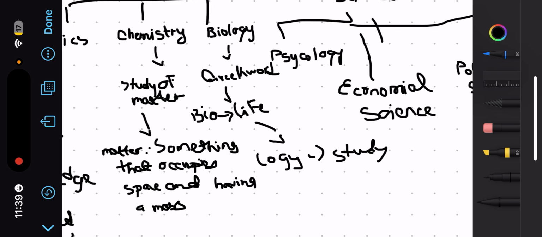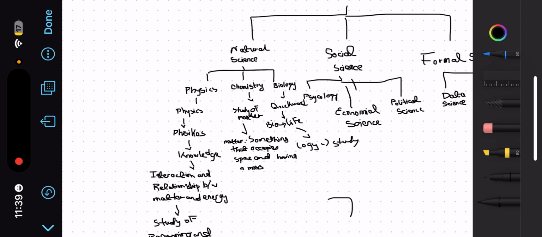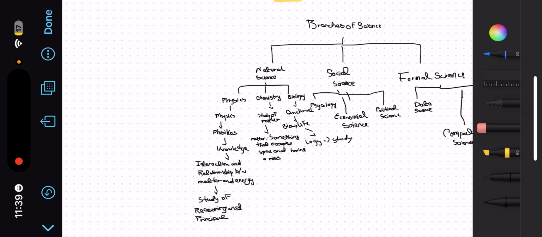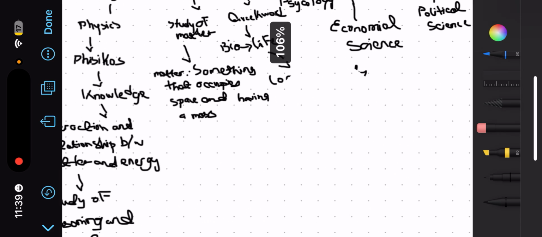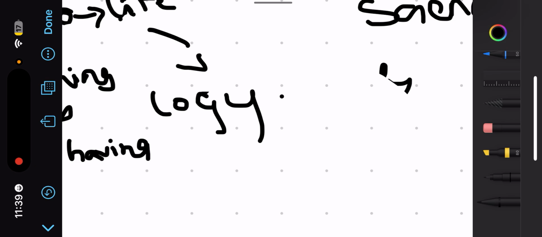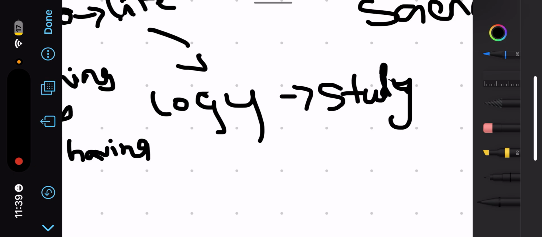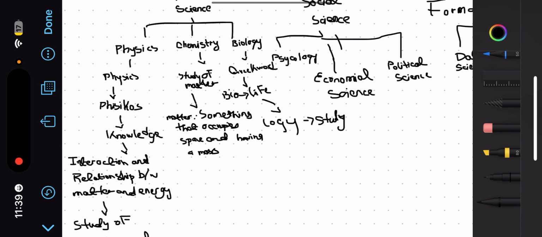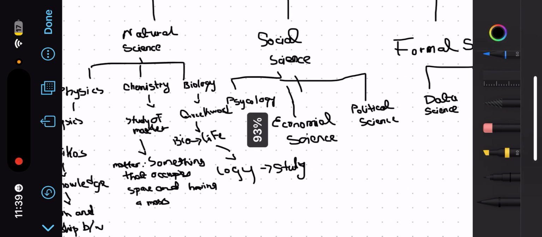Okay, so I hope that the most important kinds for your O levels are these, and that you have understood these. Logy means study. Okay, I've written it again. Now we will come towards social science.